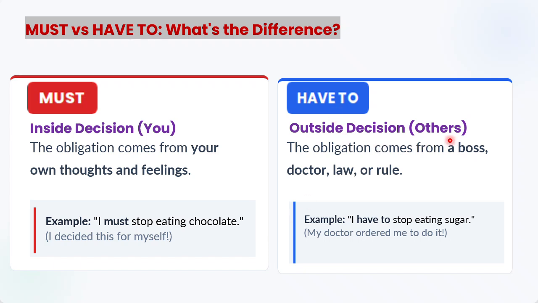Others, they make the laws, the rules, right? So you have to follow. The obligation comes from a boss, doctor, law, or rule, etc. So we have to follow. Example, I have to stop eating sugar, and who has decided? Yes, my doctor ordered me to do it. So I have to follow the instruction, the order of the doctor, right? So it is like that. This is the difference between must and have to.